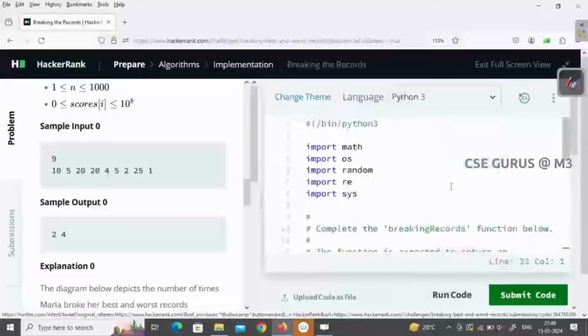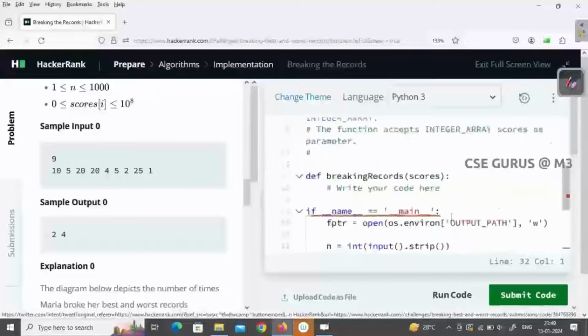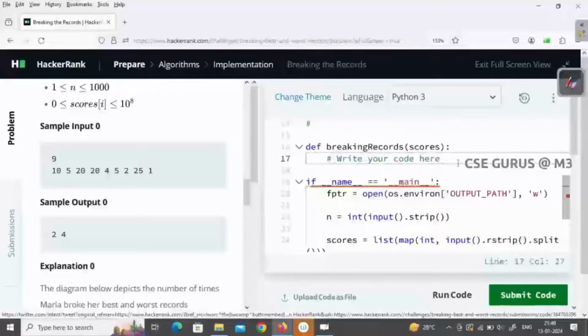Python also. Here I am writing the code with the same logic. Of course, in Python you can have a direct function max, but you cannot use that because you need how many times it is broken. So that's why you have to go step by step only.